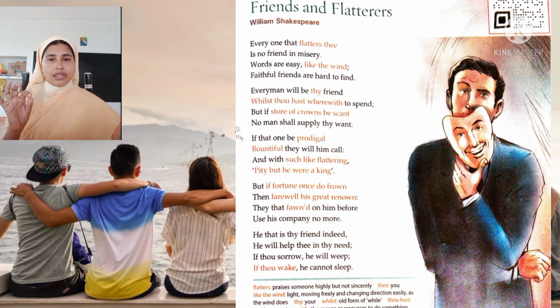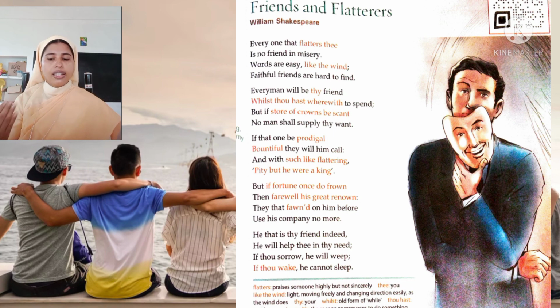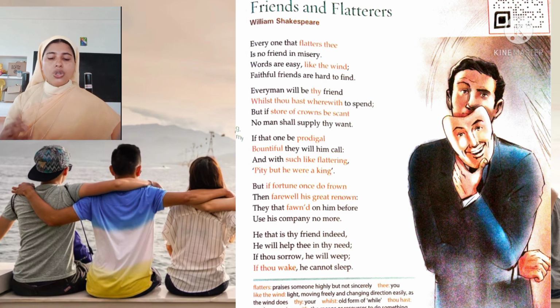See, the whilst sound is repeated in wherewith. So this W sound is repeated in the same line. That is called alliteration. Again, another alliteration we find here is "but if fortune once do frown." Fortune and frown, these sounds are repeated. That is called alliteration.